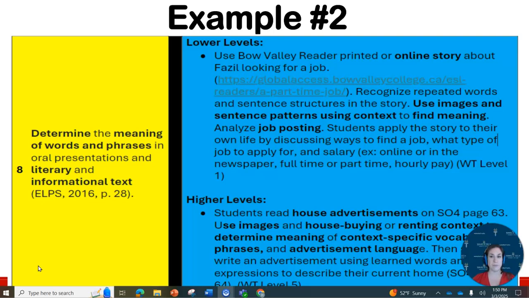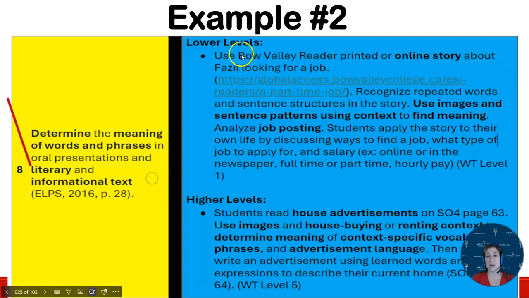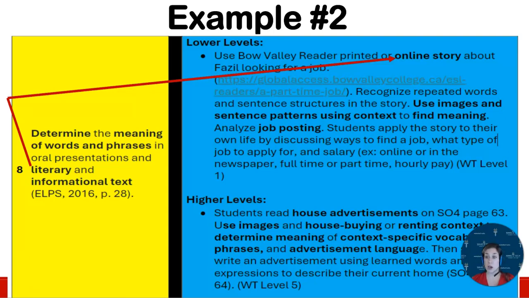So, when we talk about an online story, is this a literary or informational text? Yes, of course, it's a story about a fictional character named Fazil looking for a job. So, this is an online story. So now let's look for some informational text. In our lower level activity, we have a job posting. That's definitely an informational text. And then in our higher level activity, that housing advertisement is also an informational text.